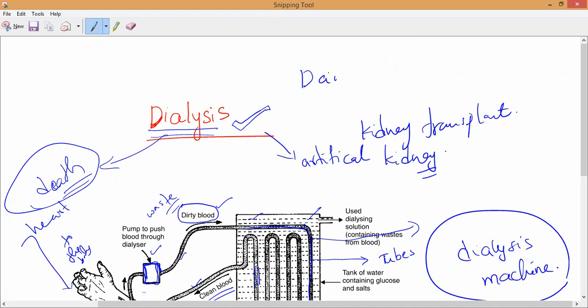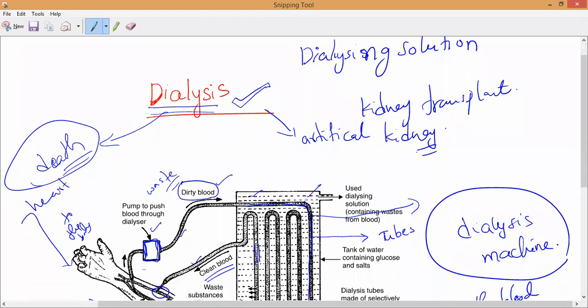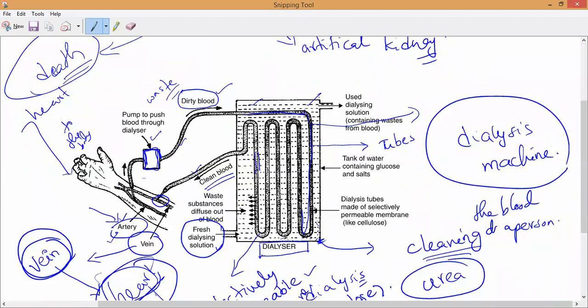Why does it contain these? If you really have an understanding of this concept from the first of this chapter, then you can say that. Is the dialyzing solution present inside the tubes or outside the tubes? Outside, sir. This is the container, filled with fresh dialyzing solution. Always it will come from the bottom, and the dirty dialyzing solution will leave from there.